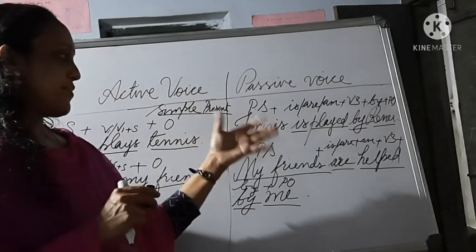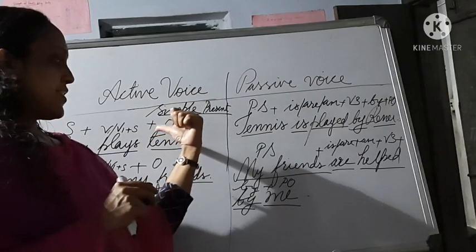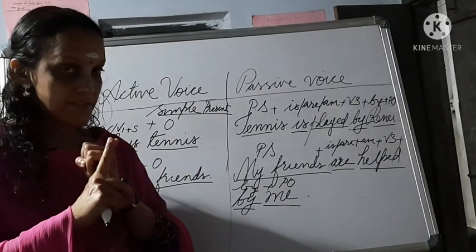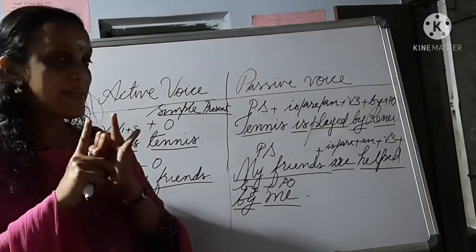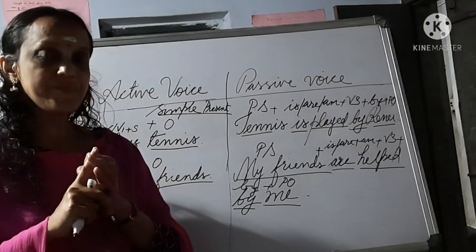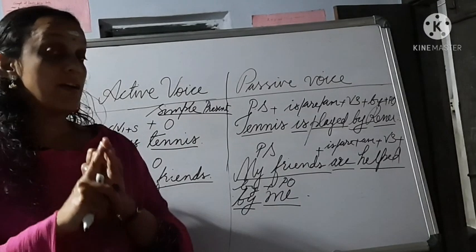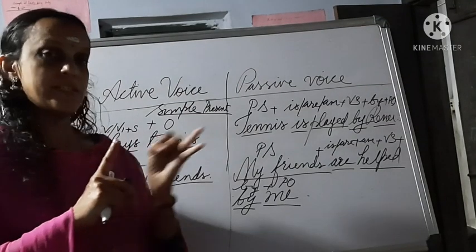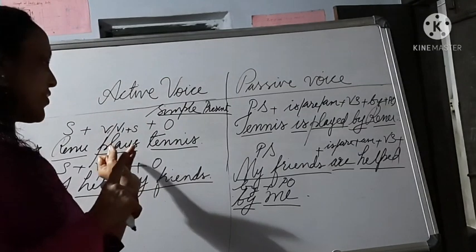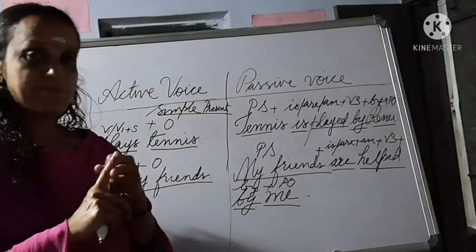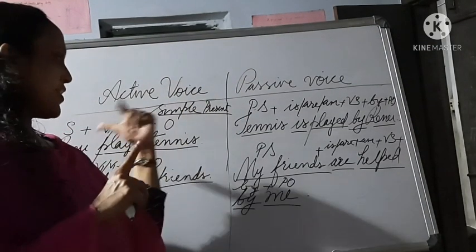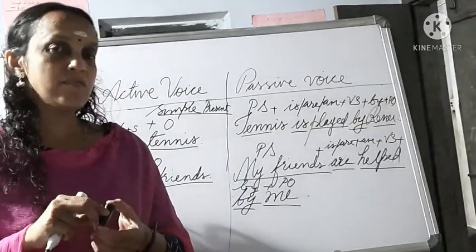When we convert active voice in simple present to passive voice, first you write the passive subject, or we can say the object, plus is, are, or am according to the subject, plus the V3 form of the verb in active voice, plus by, plus the subject of the active voice as the passive object.